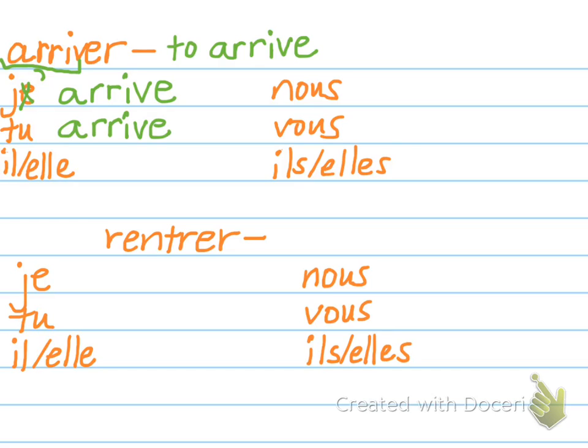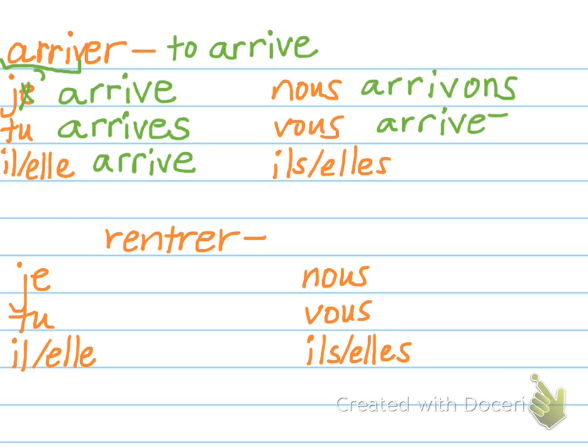A-R-R-I-V, we add an E-S. A-R-R-I-V, we add an E. A-R-R-I-V, we add an O-N-S. A-R-R-I-V, we add an E-Z. And A-R-R-I-V, we add an E-N-T.